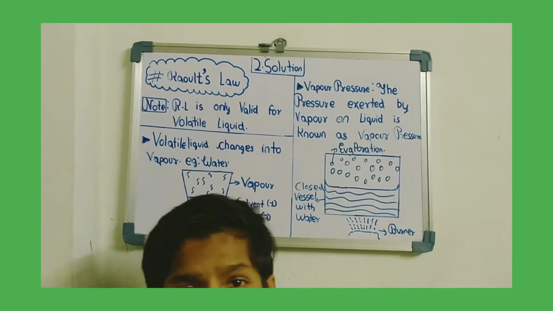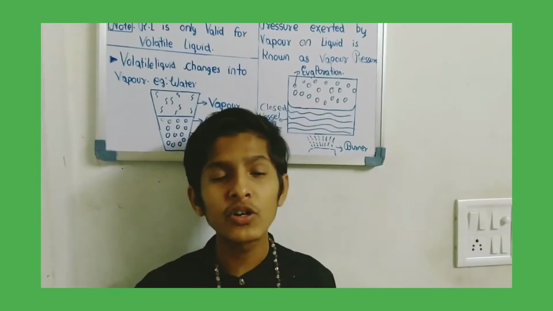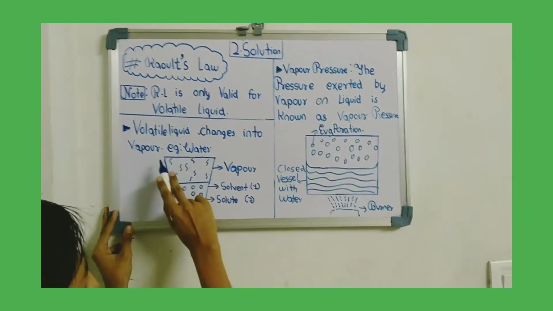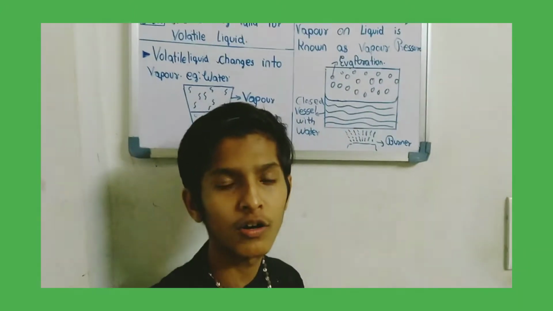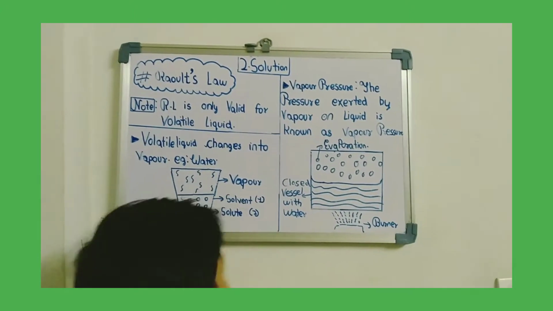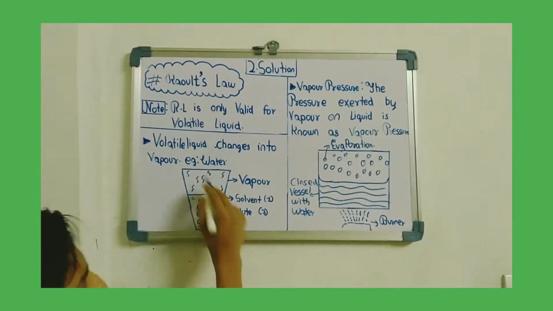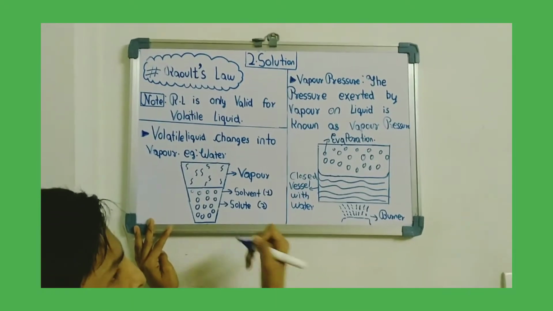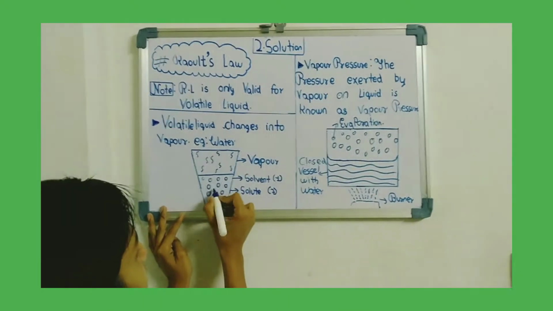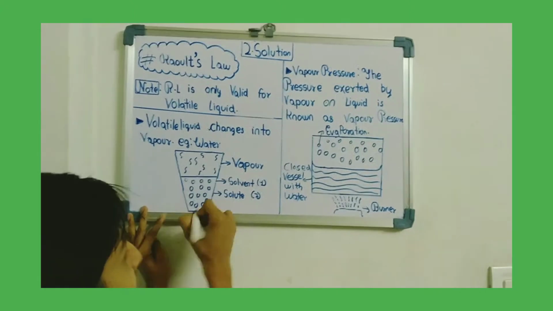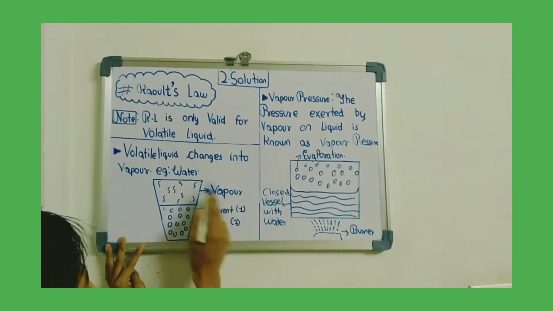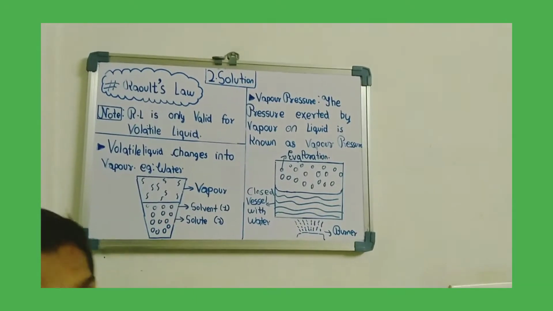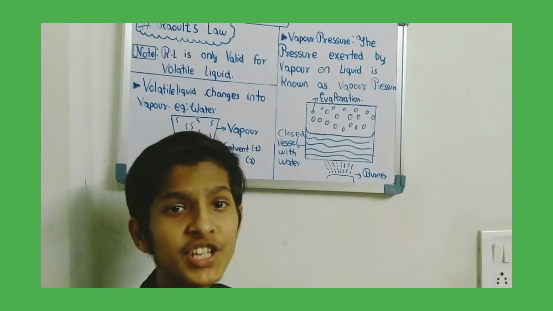What are the volatile liquids? Volatile liquids are the liquids that continuously change into a vapor form. So a volatile liquid changes into a vapor form. The best example of a volatile liquid is water. Okay, so water is a volatile liquid. For example, this is a solution having the solvent as the first component and the solid as the second component. So it is a liquid molecule which is continuously changing into what? Vapor molecule. So this is a volatile liquid. I hope that you all have understood what is a volatile liquid. A volatile liquid is nothing but the liquid which changes into a vapor form.